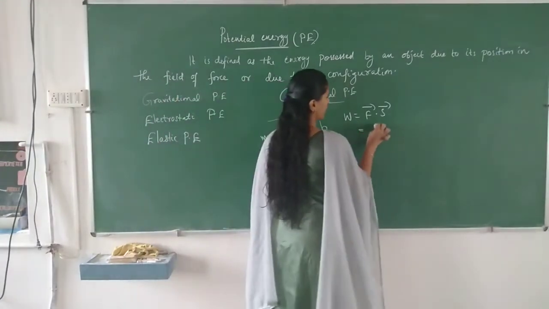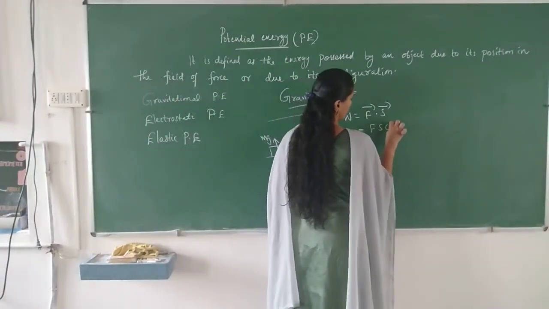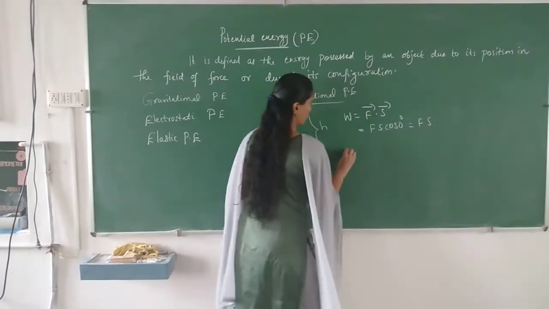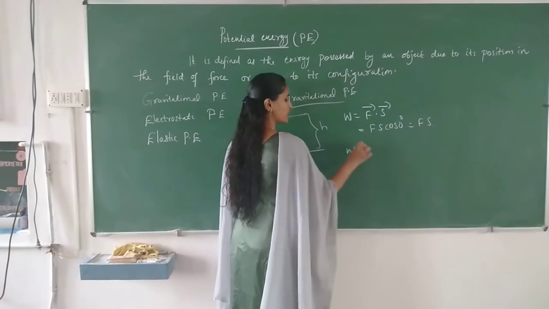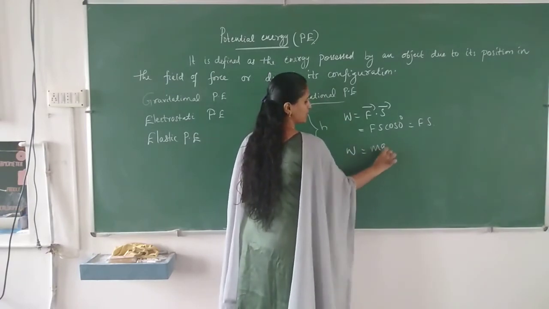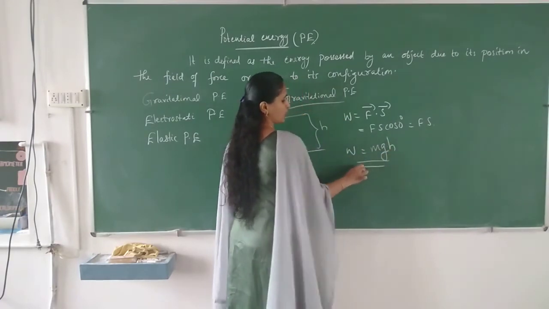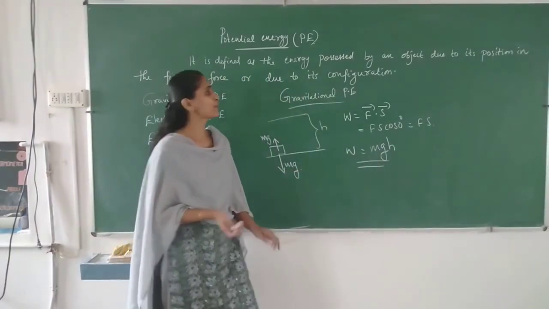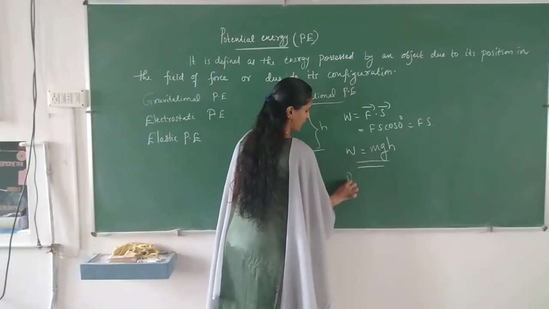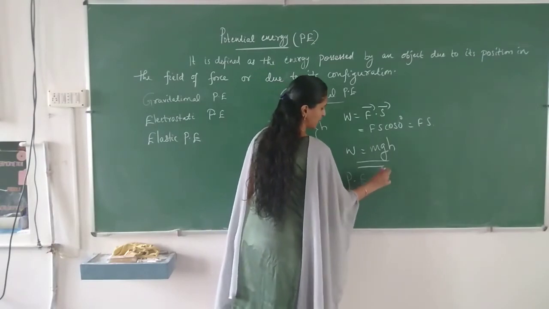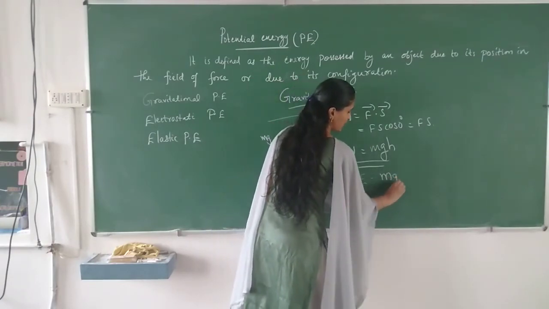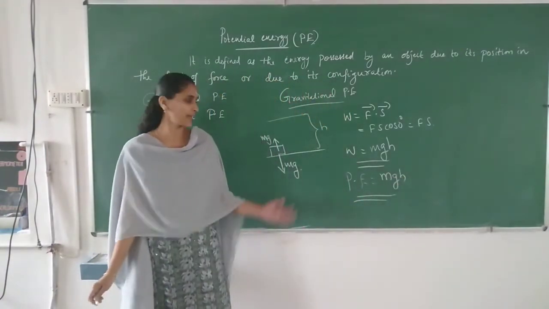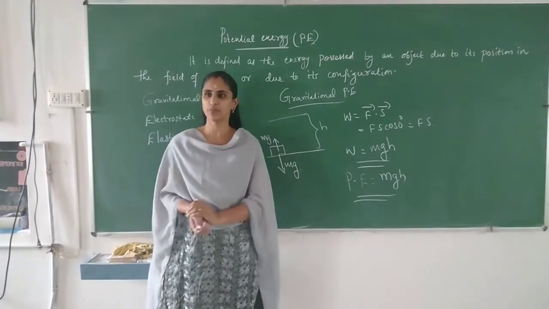So work done is equal to force times displacement, that is mgh, and this work done is stored as potential energy. Gravitational potential energy of the object taken to a height h is given by mgh.